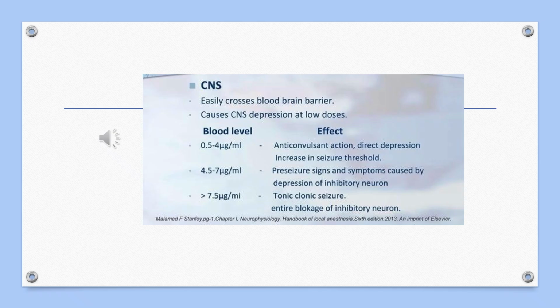Like lignocaine at 0.5 to 4 micrograms shows anticonvulsant property, but the same drug at 4.5 to 7 micrograms shows pre-seizure signs and symptoms by causing depression of inhibitory neurons. And the same drug above the level of 7.5 micrograms will show tonic-clonic seizure and entire blockage of the inhibitory neurons.